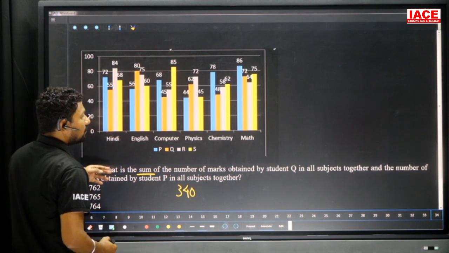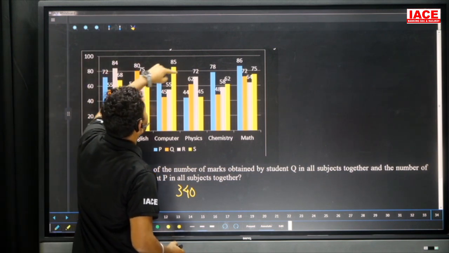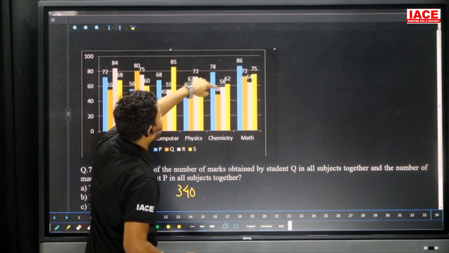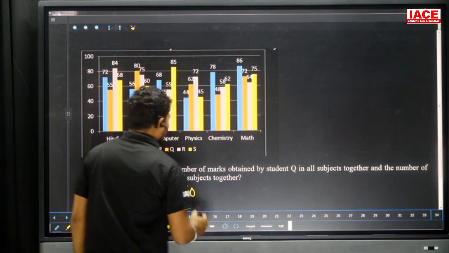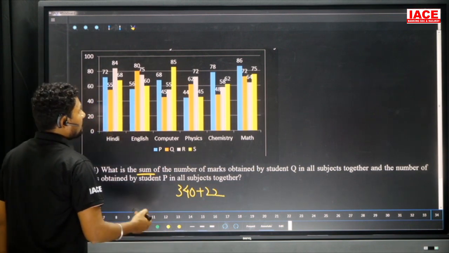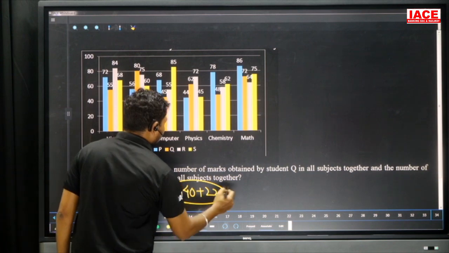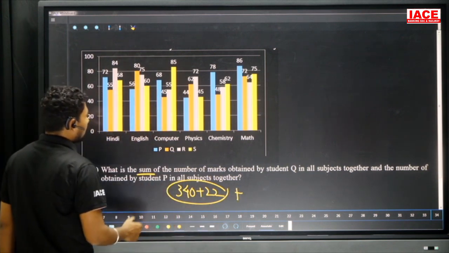Again we have to go for the extra values. 5 plus 0, 5. 5 plus 5, 10. 10 plus 2, 12. 12 plus 8, it is 20. 20 plus 2, here 22. That means till now it belongs to 362. Now coming to the next value, marks obtained by P in all subjects together. Till now it was calculated just for Q. Now go for P.